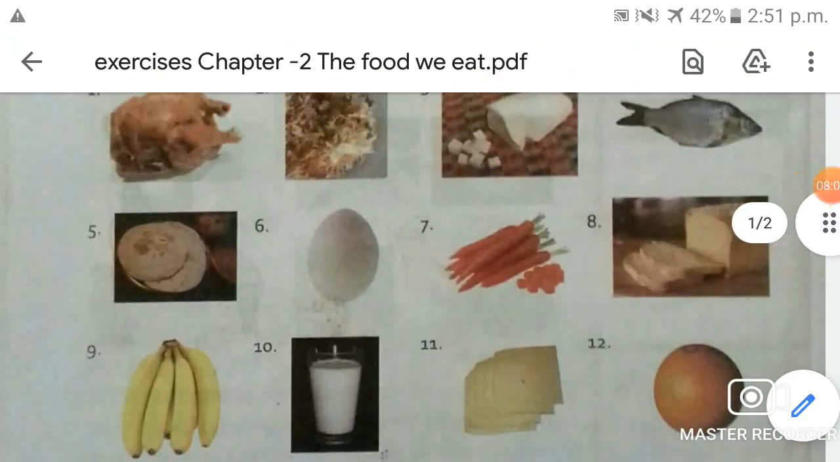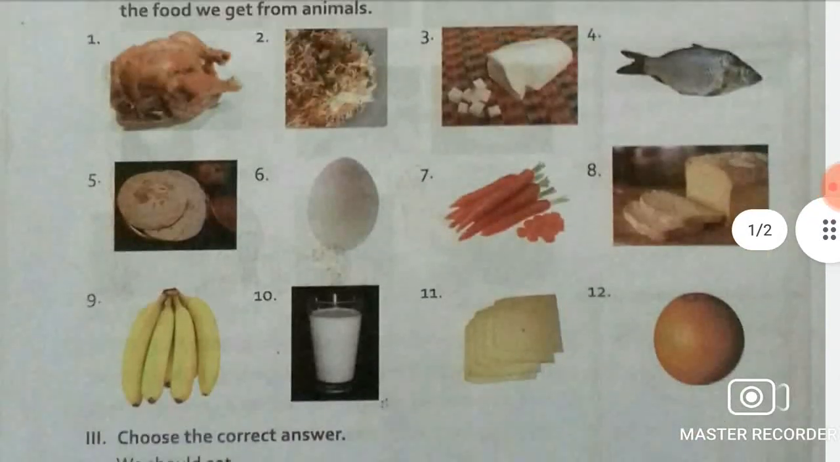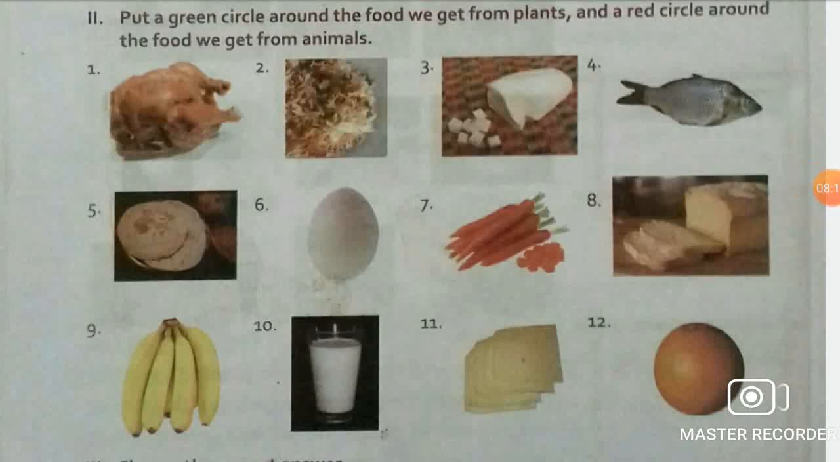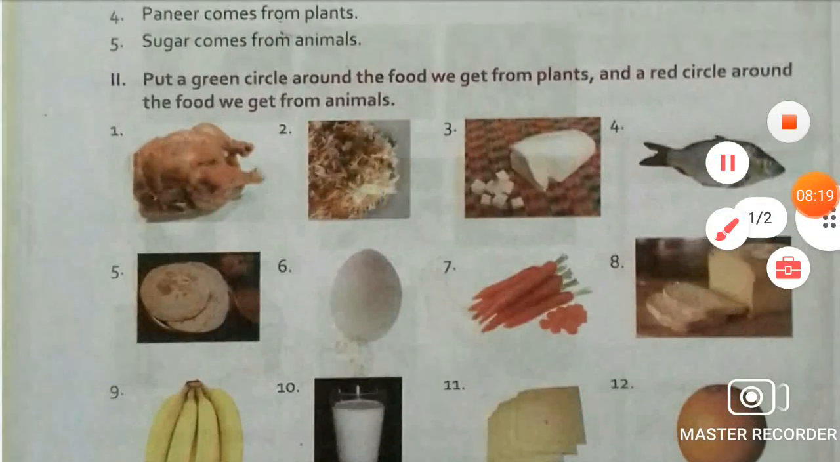this is homework for you all students. You have to put a green circle around the food that we get from the plants, and a red circle around the food that we get from the animals. Okay, is that clear? So students, that's it. It's enough for today's class.